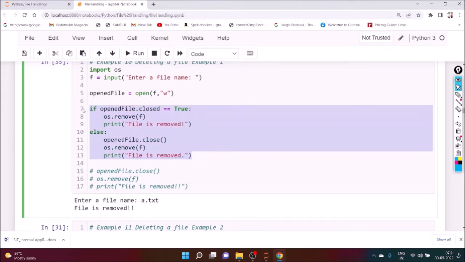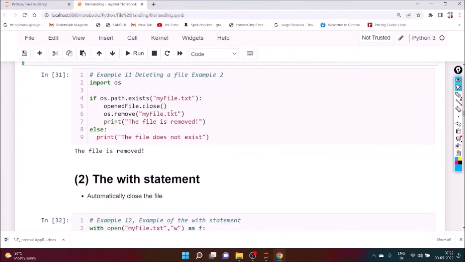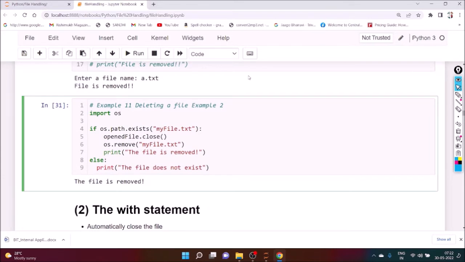Okay, so we can check it first. Initially you can check whether it is closed or open, instead of removing without checking, and then remove it. Are you getting my point? Okay, next see here, deleting a file. Another example is there. Suppose we want to delete myfile.txt. So if that particular file is present, then first of all close that particular file, then remove it. Here you just mention the file name, and then you can print the file is removed.